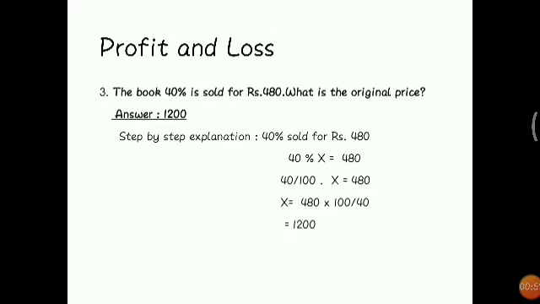We will go with the calculations. We will get 1200. The simplest way to get this answer is: 40% of the book is 480 rupees. We need another 60%, so put another 40%, we will get 480 plus 480, 960. Then we take half of it. 20% of 480 rupees equals 240. So 960 plus 240, we will get 1200. It is the simplest form.